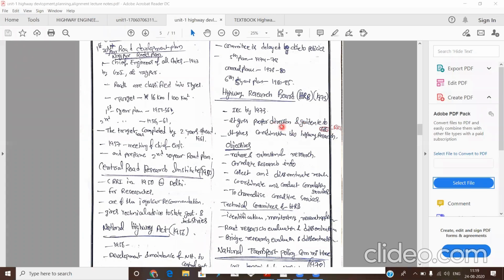It gives proper direction and guidance to the Central Road Research Institute, and also coordination, and collects results from the various organizations of highway research, and publishes and sends them to the CRRI. Okay, the main objectives of the Highway Research Board: the first objective is to increase the nature and extension of the research.